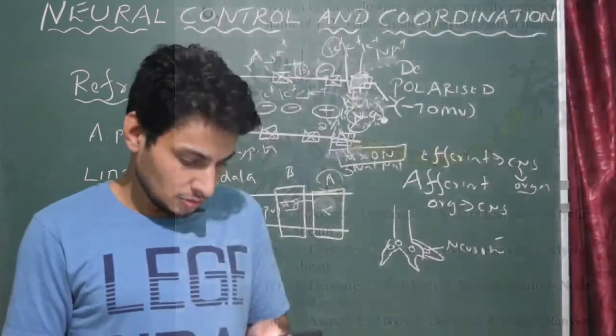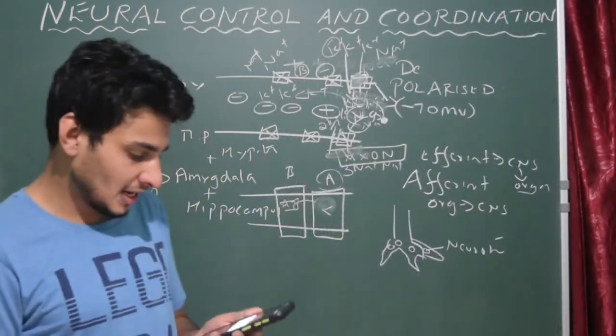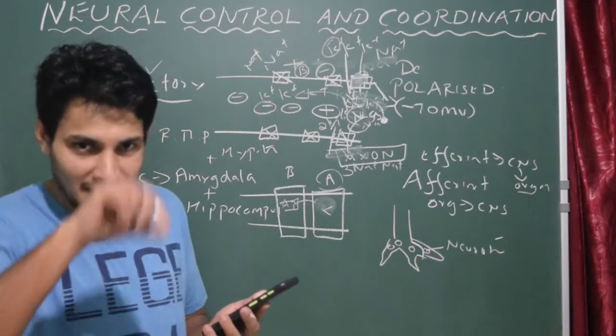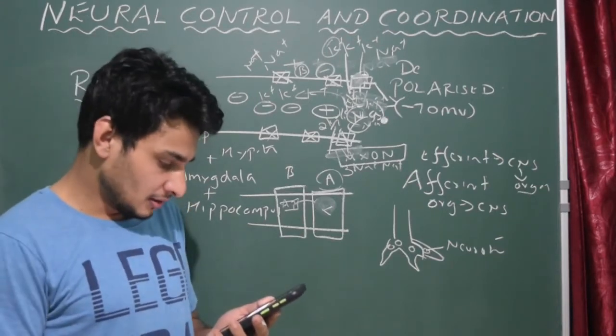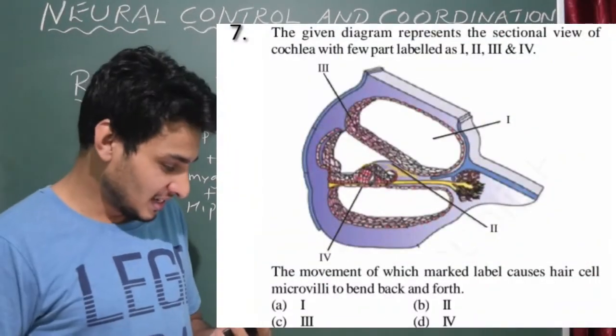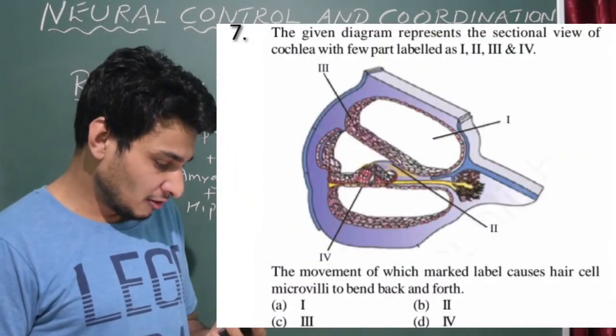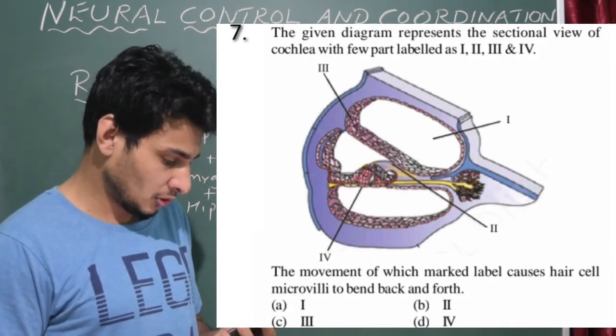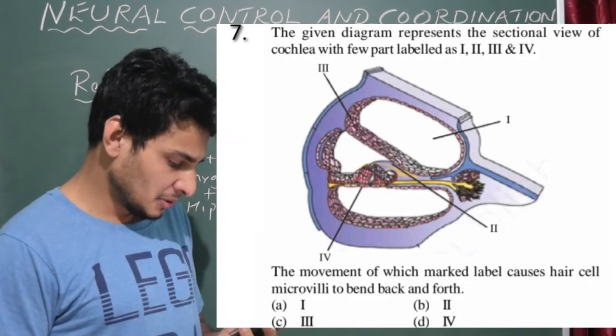Okay, we go to the next one, that is also a diagrammatic question. This is the diagram of the cochlea, the spirally coiled structure in our inner ear, which is the main organ of hearing. The given diagram represents the sectional view of the cochlea with a few parts labeled as Roman numbers 1, 2, 3, 4, and it's very simple.